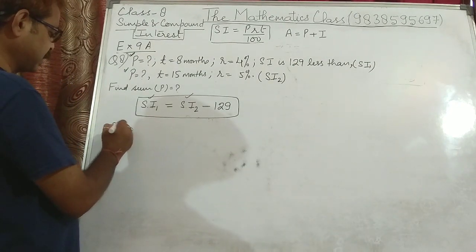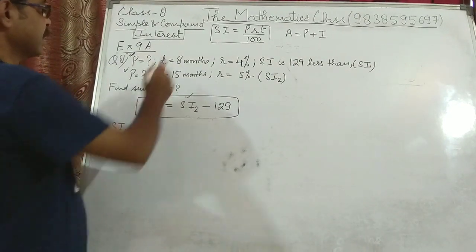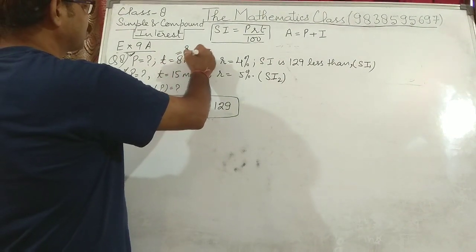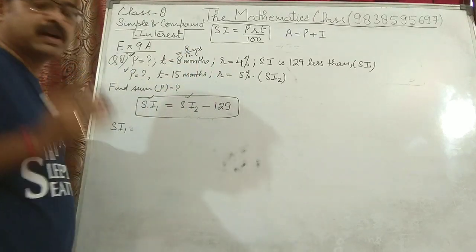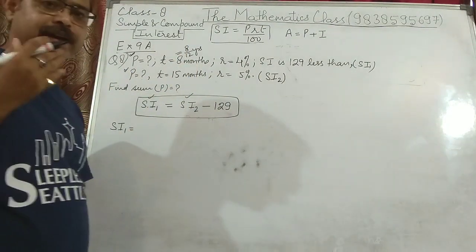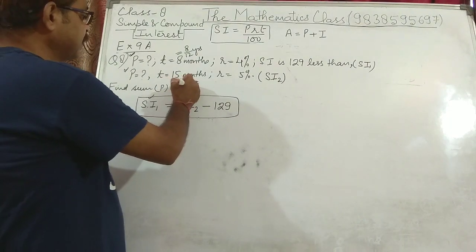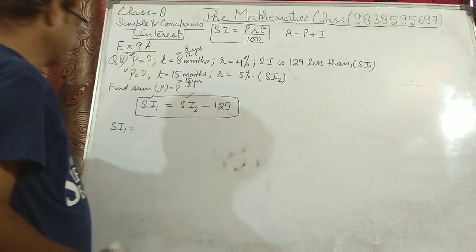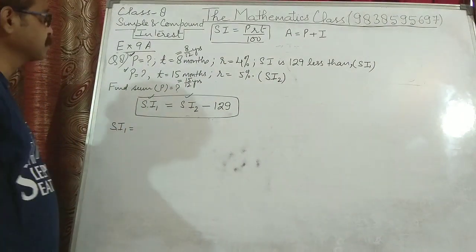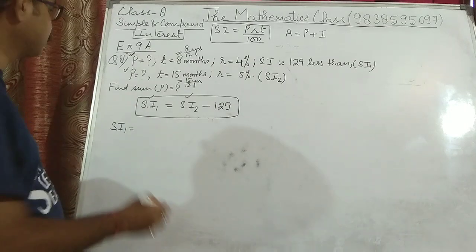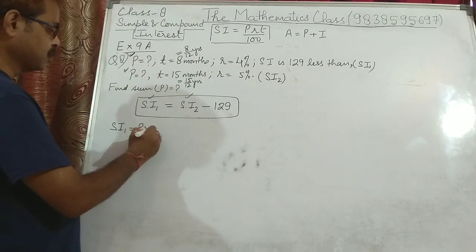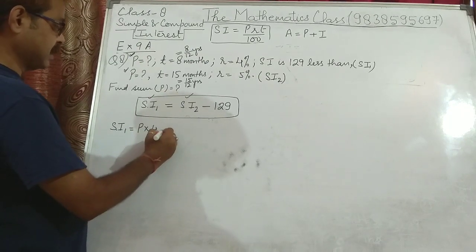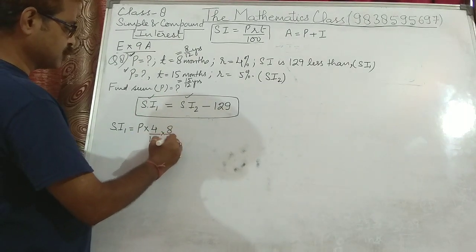So what is the simple interest in case of first case? Time is 8 months, so this can be written as 8 upon 12 years, because when you convert months into years, you have to divide by 12. Similarly, this is 15 months, so this can be 15 upon 12 years. Now SI, in first case simple interest is PRT upon 100. P we don't know, rate is given 4%, so 4 upon 100, and time is 8 upon 12.